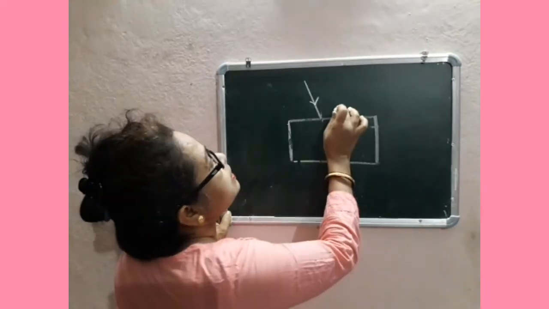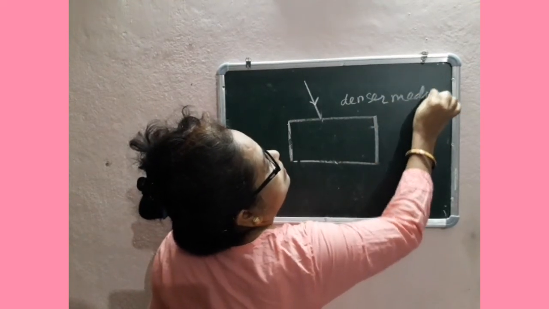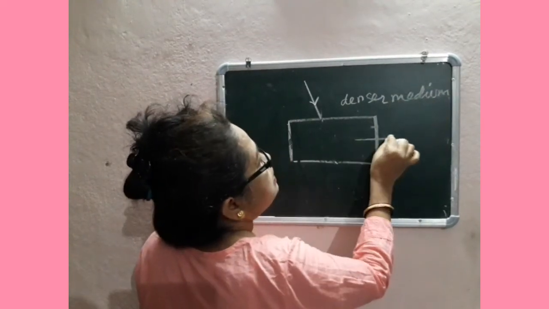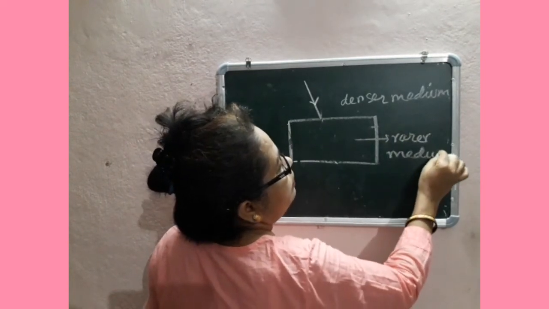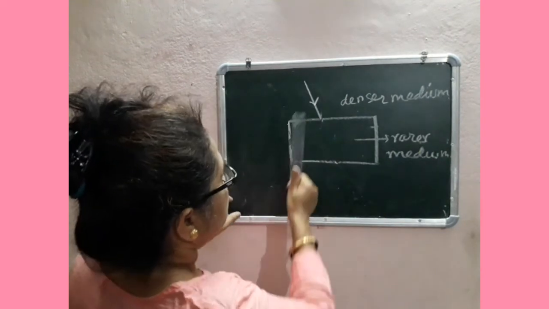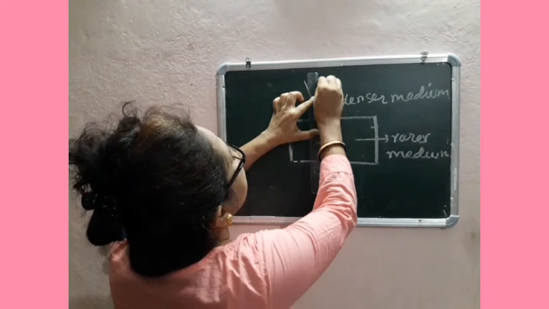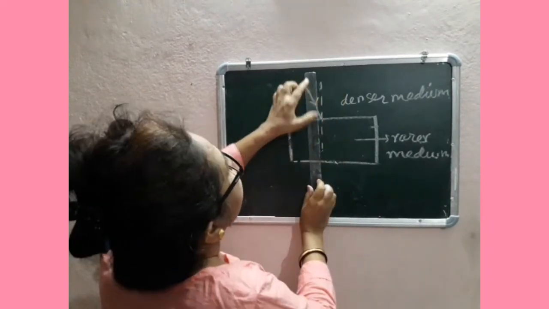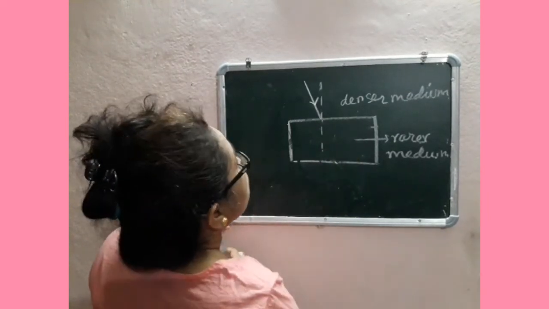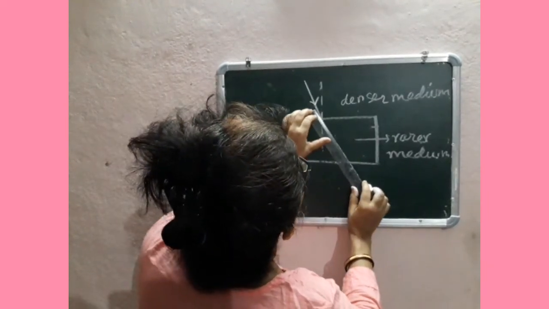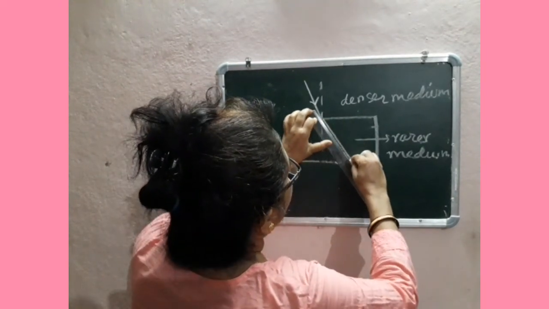Suppose this is the denser medium and this is rarer medium, what will happen? At first draw the normal. As the light ray passes from denser medium to rarer medium, the ray is refracted, that is bent away from the normal.